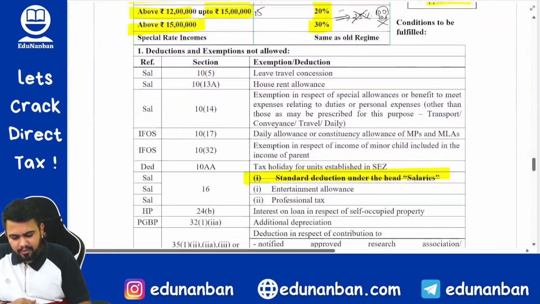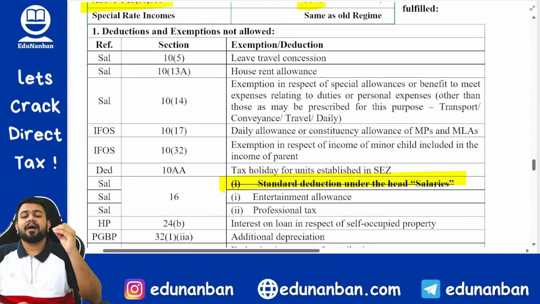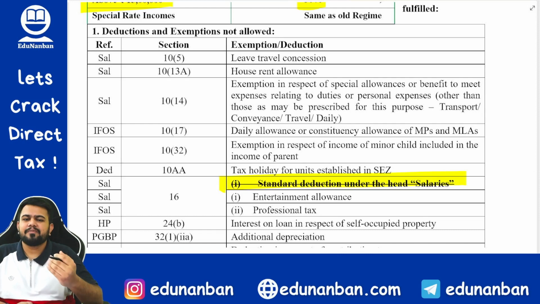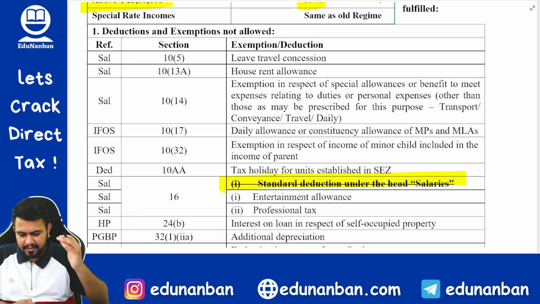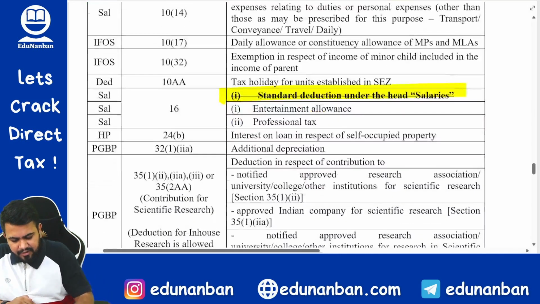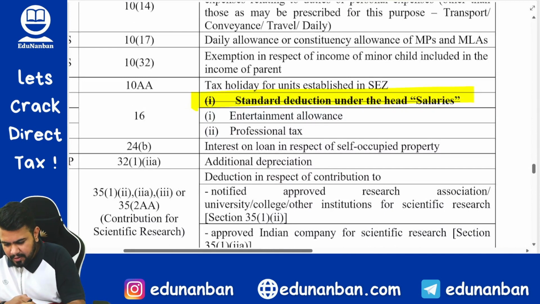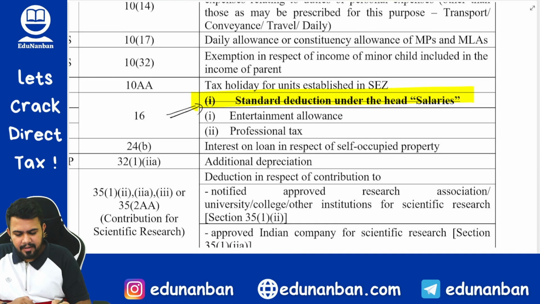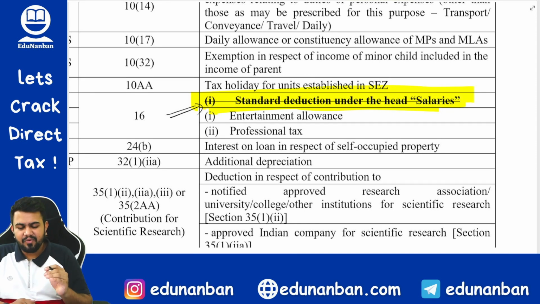Now let's come to the deductions and exemptions that are not allowed under 115BAC. Here some relief has been given under the Income Tax Act. Relief number 1 is that standard deduction has been removed from the exclusion list, so it is now allowed under the new tax regime.